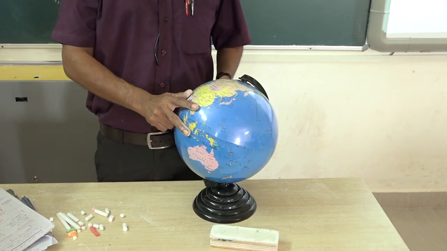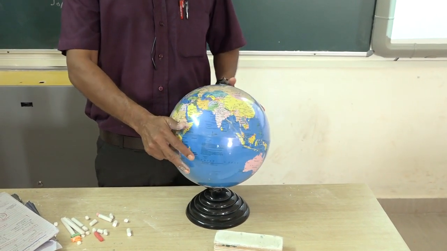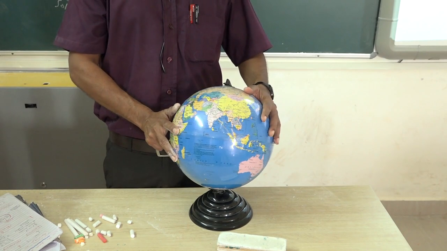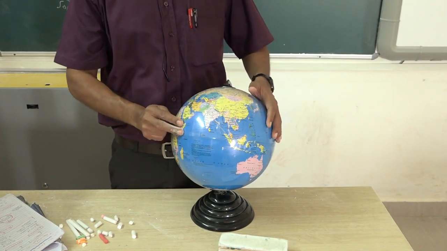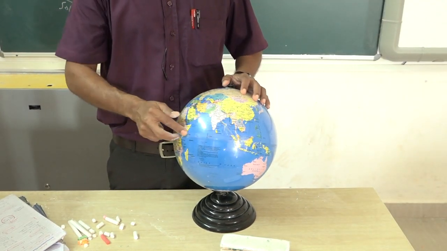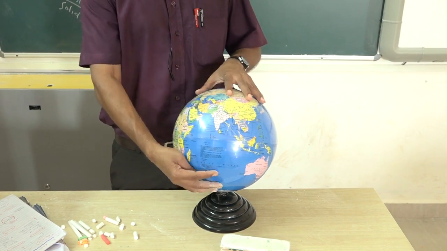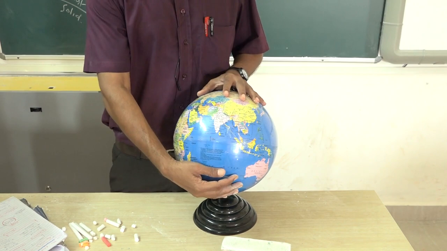About the earth we are going to study. On the earth, what do we see? This is the earth, and what you are seeing, earth is like that only. In the middle of the earth, one imaginary line goes around. That is the equator. Due to the equator, the earth has been divided into two parts: the northern hemisphere and the southern hemisphere.